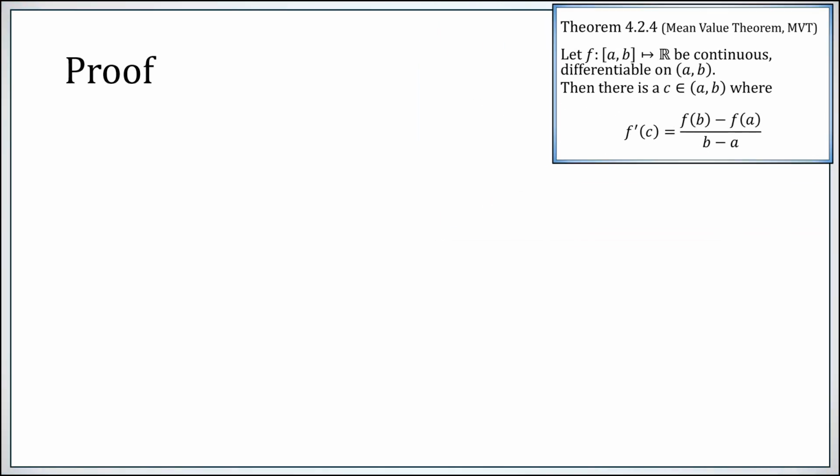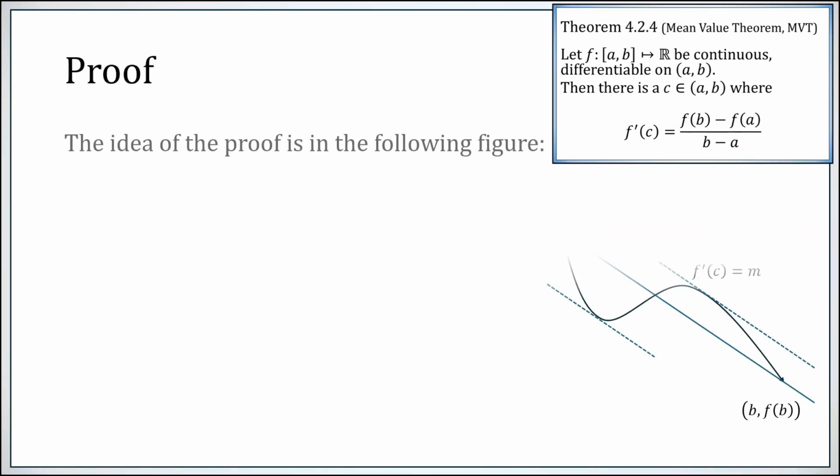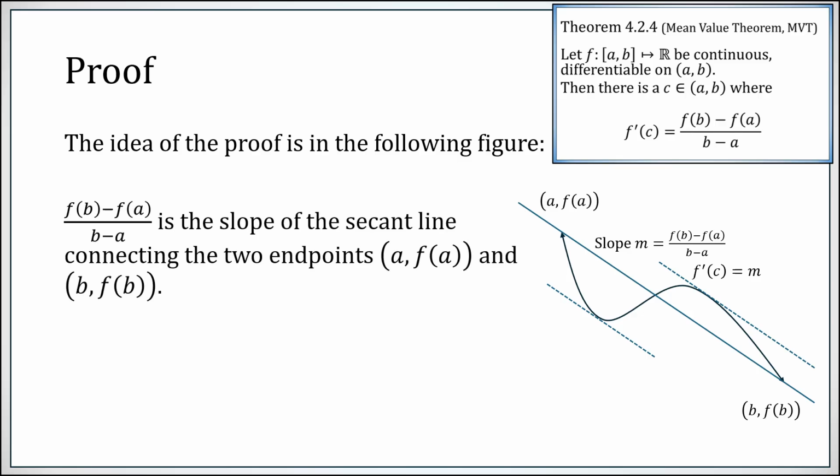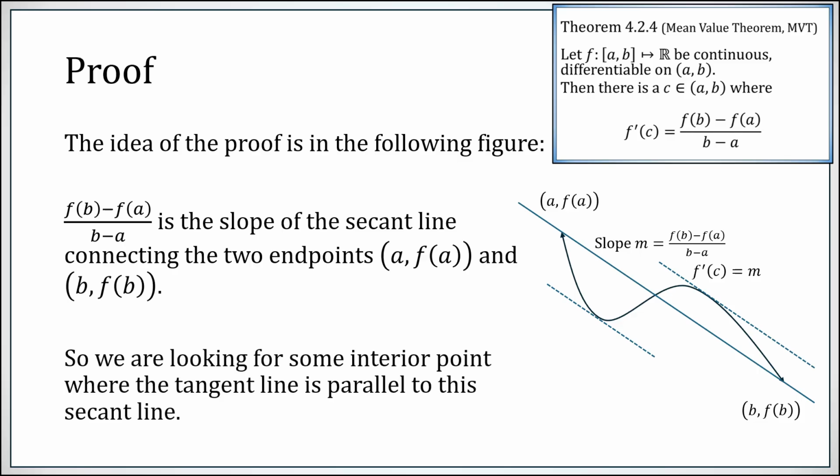The proof is fairly straightforward, having already established Rolle's theorem. So here is a picture that gets across the idea. If you have a nice curve from (a, f of a) to (b, f of b), there is at least one point in between where the tangent slope is equal to this overall secant slope. So f of b minus f of a over b minus a is the slope of the line connecting those 2 points, (a, f of a) to (b, f of b). And we just want to find at least one interior point where the value of the derivative is equal to this secant slope.